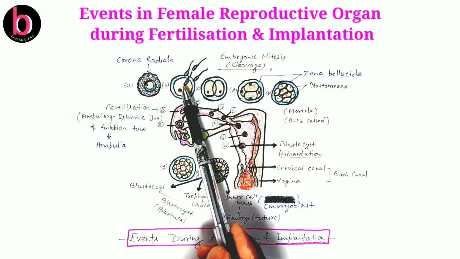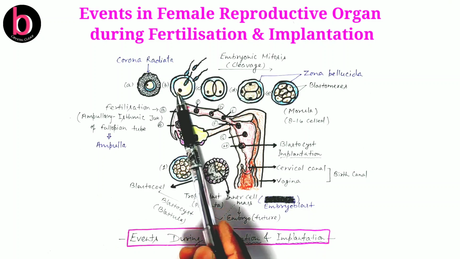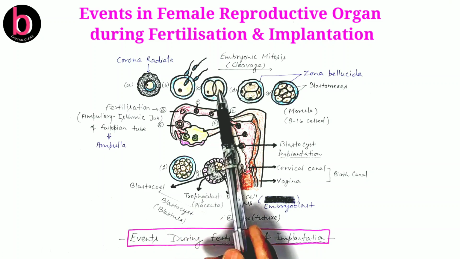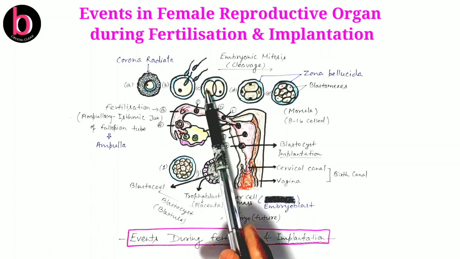So the zygote is a unicellular structure, and this zygote undergoes a number of rapid multiple mitotic divisions. After fertilization there will be rapid mitotic divisions in the zygote, which is known as embryonic mitosis or cleavage. This is different from normal mitosis. How is this different from normal mitosis? There will be a number of changes, like you can see here, this is the zygote, a single cell structure. This split here into two cells. So the number of cells increases but cell size decreases.